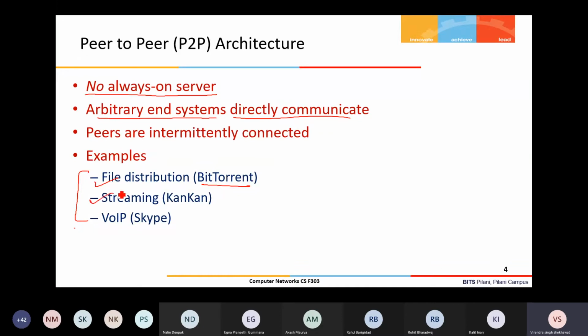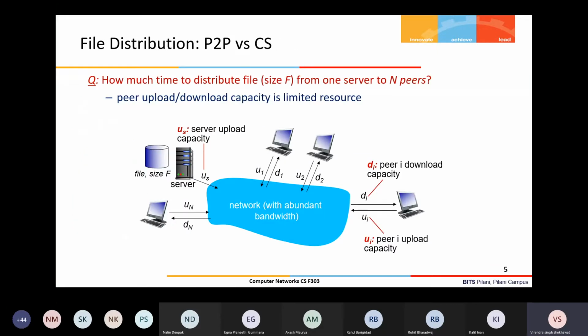Then streaming applications also use the peer-to-peer architecture, and the voice over IP application Skype is another popular application which is also based on the peer-to-peer architecture. But we'll see that Skype is not purely based on the peer-to-peer architecture. One central component is there. We'll see what exactly it is.